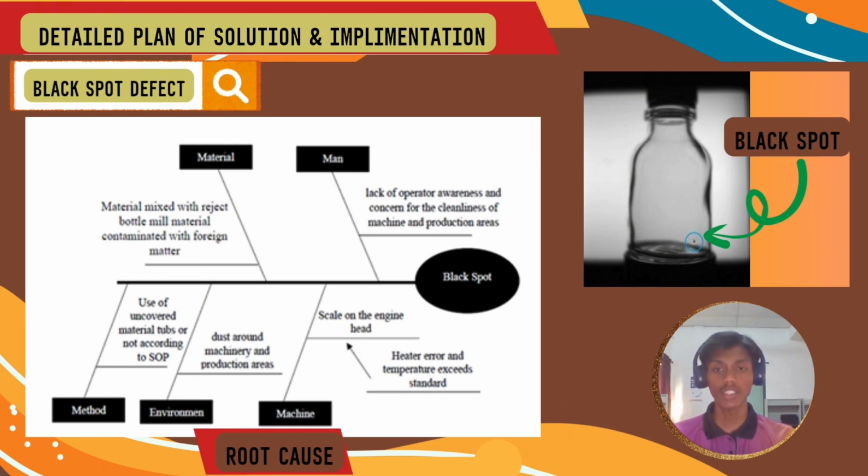Then the machine factor: scale on the engine head, heater error, and temperature exceeding standard. Another factor is material: material mixed with reject bottle mill material, contaminated with foreign matter. And the last one is the human factor, or man: lack of operator awareness and concern for the cleanliness of the machine and production area. So these are the root causes that make the black spot defect increase.